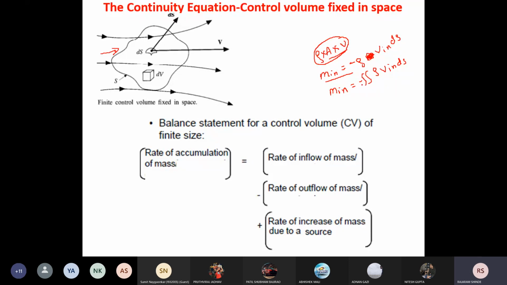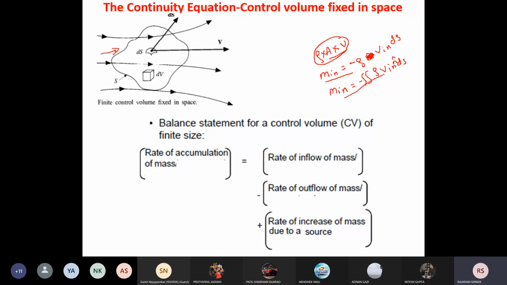Okay, now see here we have taken in, and one more thing I have missed here. What is that? When we want to calculate the mass inflow by taking integration, we have to multiply by this n hat, and that n hat is a direction normal to the surface. Okay, unit vector normal to the surface. So this is the mass inflow.